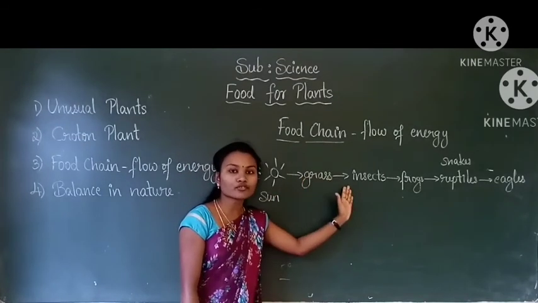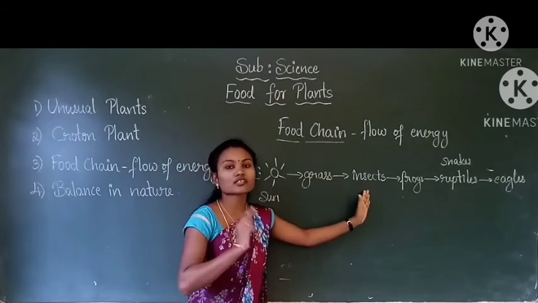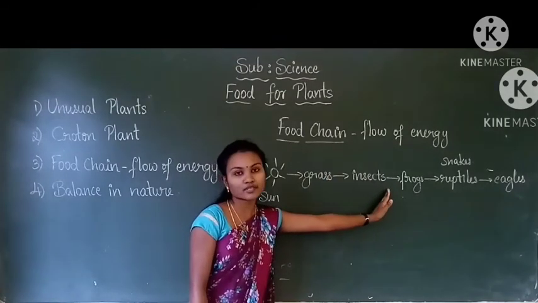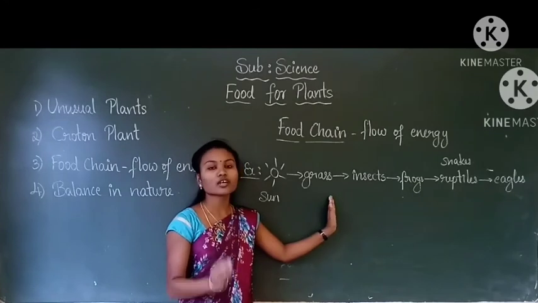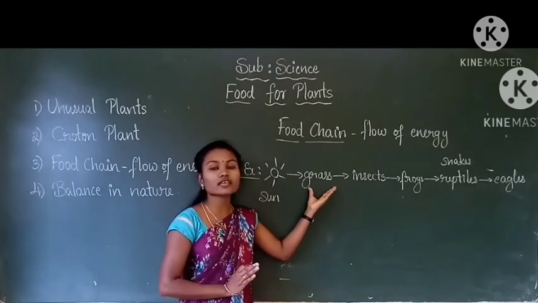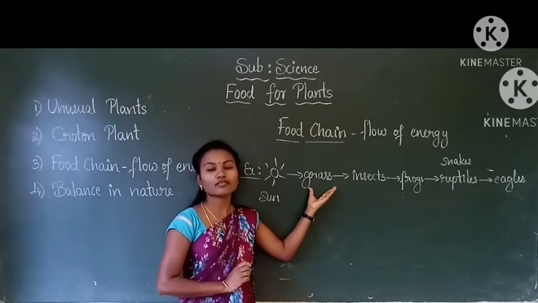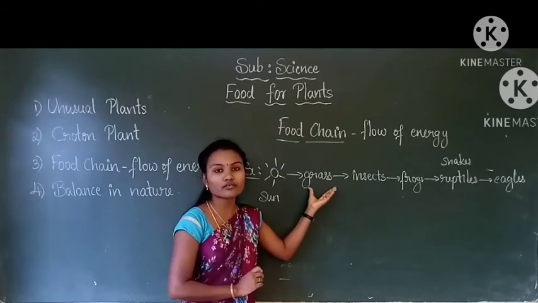If something in the food chain disappears, it causes a problem for all the other organisms in the series. Therefore, we have to maintain the food chain, the flow of energy.